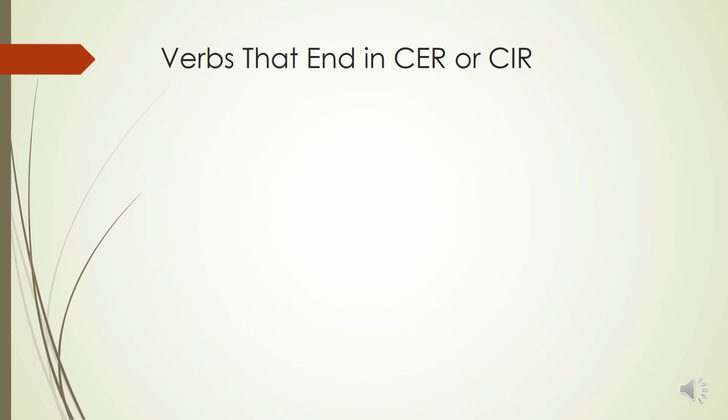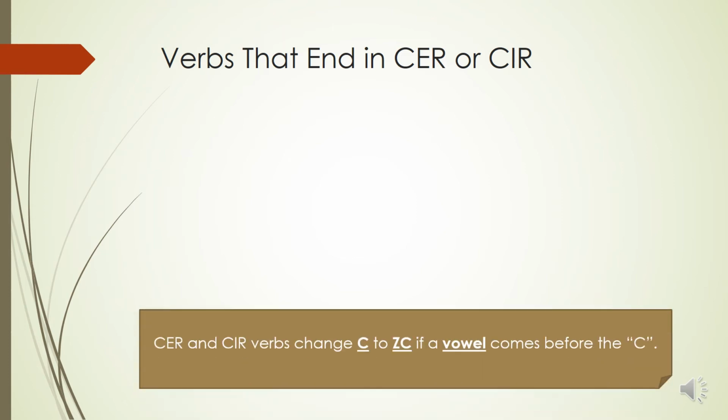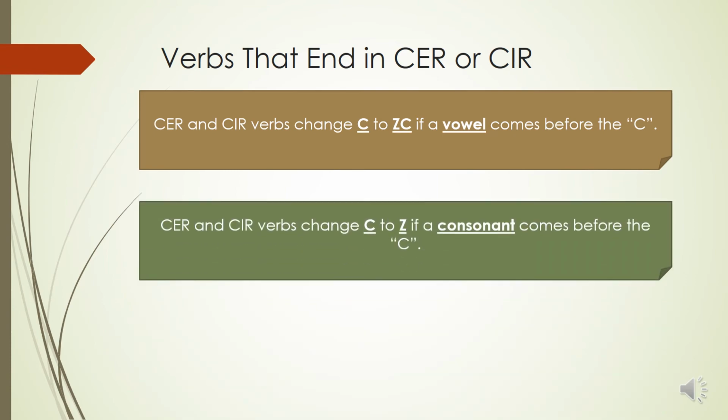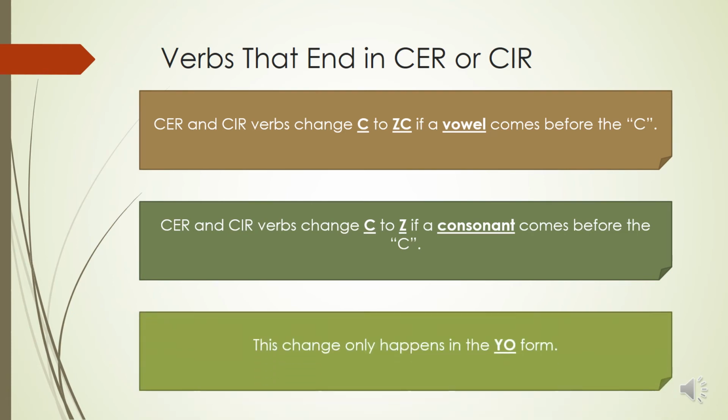So there are also verbs that end in CER or CIR, like conocer and conducir. A CER or CIR verb will change from C to ZC if a vowel comes before the C. These verbs will change C to Z if a consonant comes before the C. And this change will only happen in the yo form.